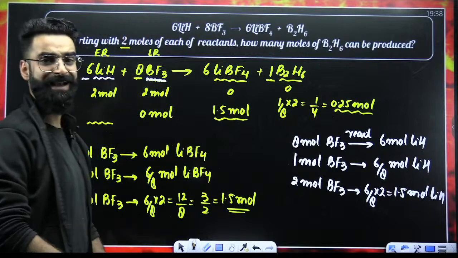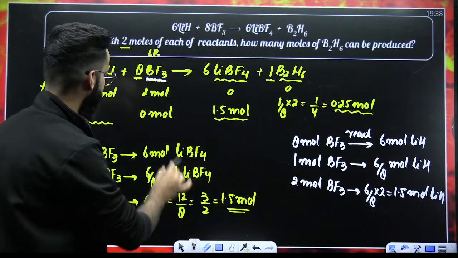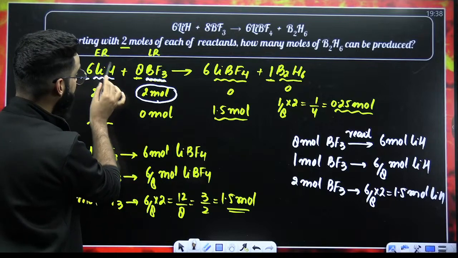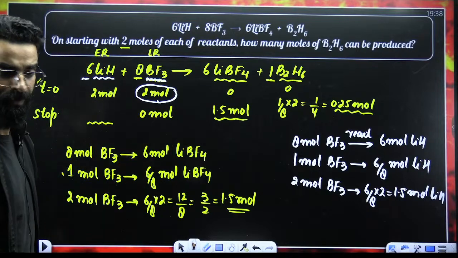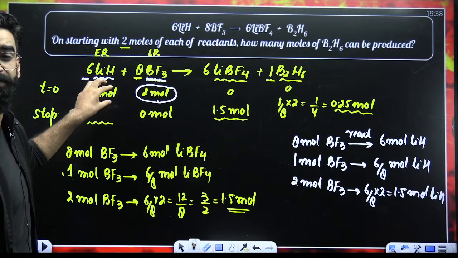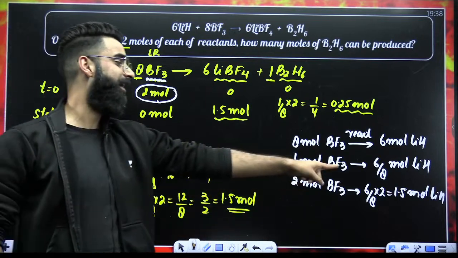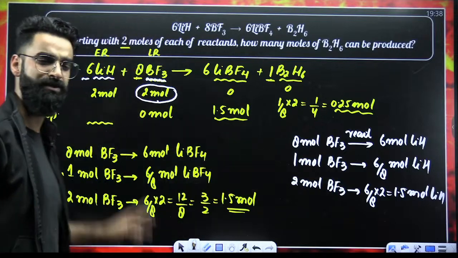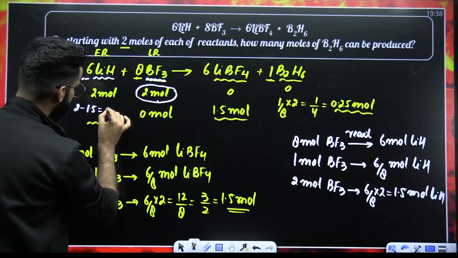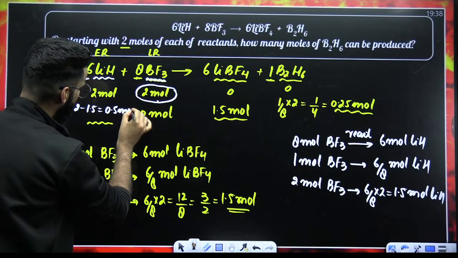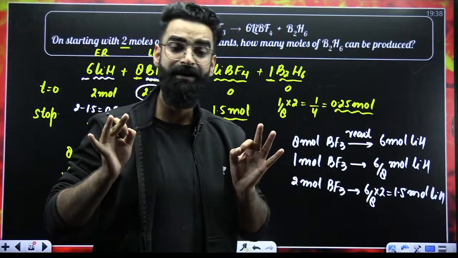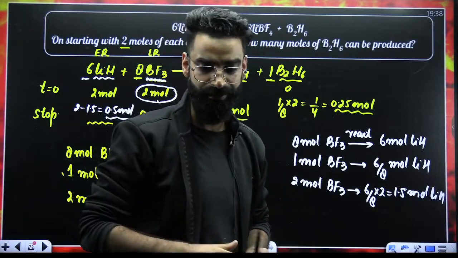So you got to know exactly 2 moles of your limiting reagent would have reacted with 1.5 moles of LiH. How many moles of LiH did I take in the beginning? I took 2 moles of LiH, out of which 1.5 moles are reacting. So 2 minus 1.5 comes out to be 0.5. So 0.5 moles of LiH will still be left in the container in the unreacted form.